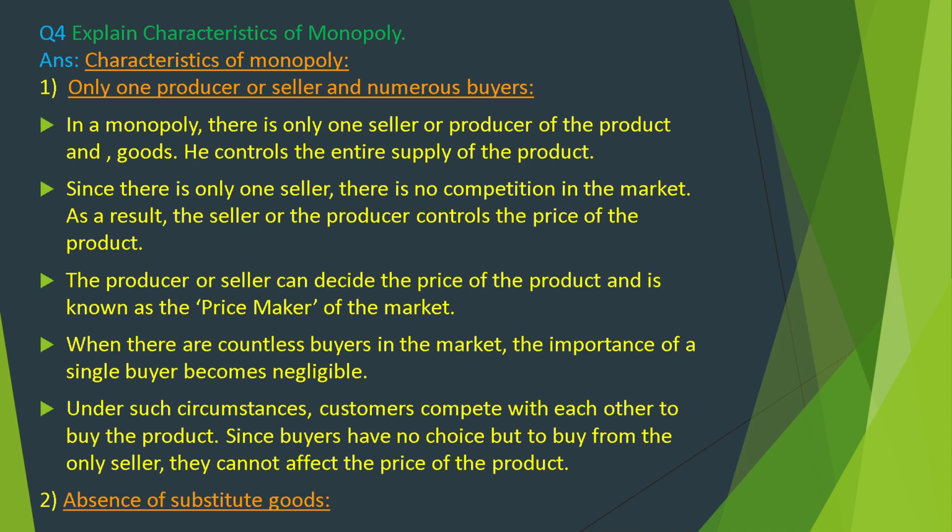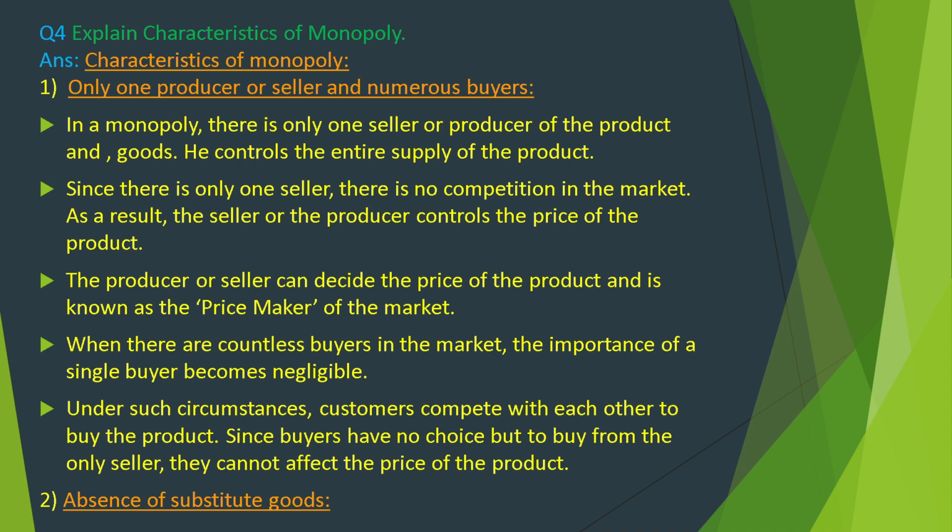Question number 4. Explain characteristics of monopoly. Characteristics of monopoly. Only one producer or seller and numerous buyers. In a monopoly, there is only one seller or producer of the product and goods. He controls the entire supply of the product.